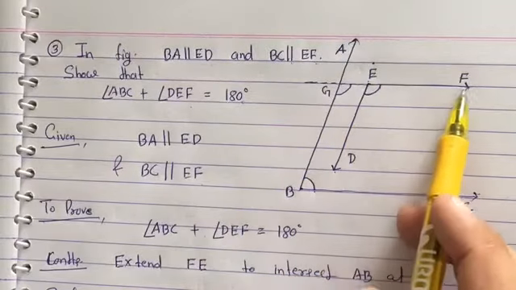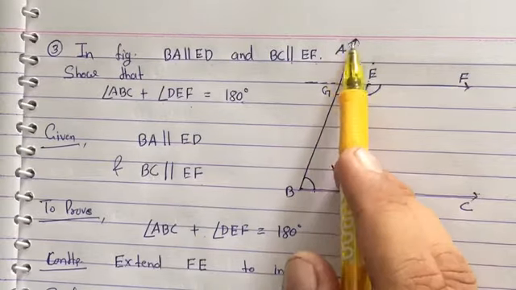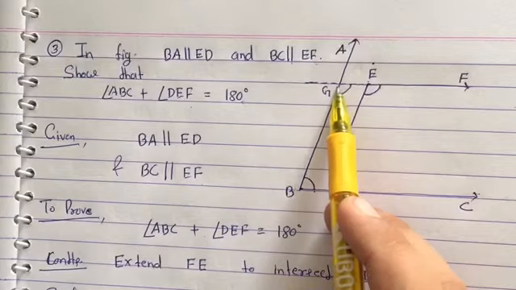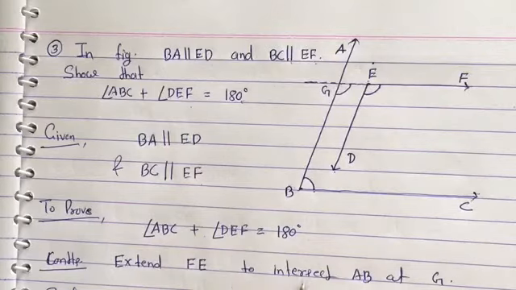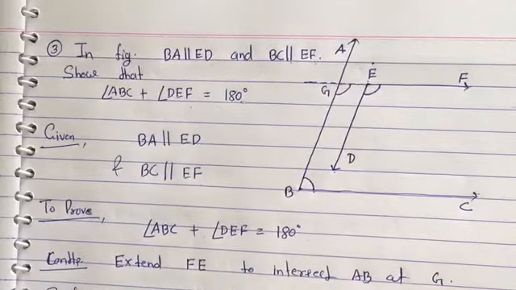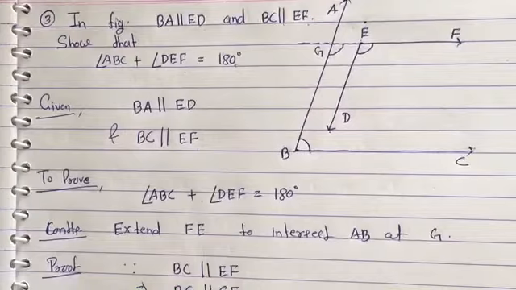We are going to produce this FE up to it intersect this AB at the point G. Okay, there is a construction: extend FE to intersect AB at G. I think there is no doubt in construction portion also. Now we are going to solve our question.